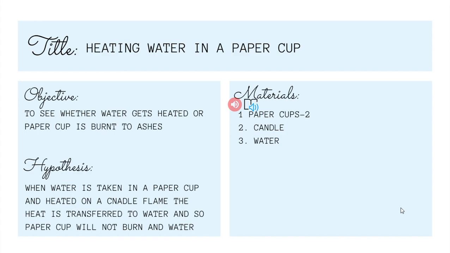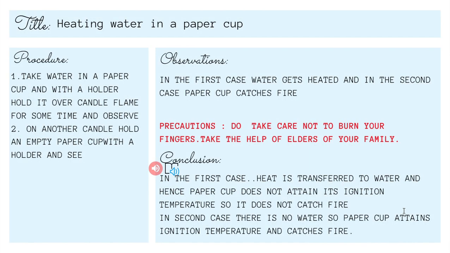And on what basis are we trying to conduct this activity? Because the hypothesis is, see, when you take water in a paper cup and try to heat it, the heat which you supply is taken away by the water, so the water gets hot while the paper cup is not burnt to ashes. If water is not there, yes, then the paper will catch fire and it will burn to ashes. So what is the procedure?